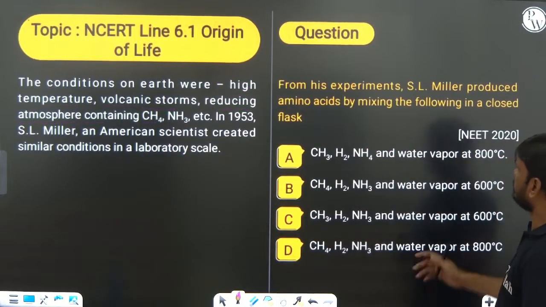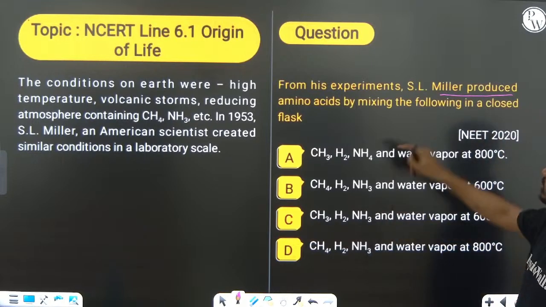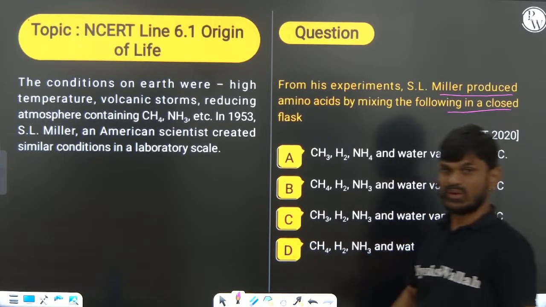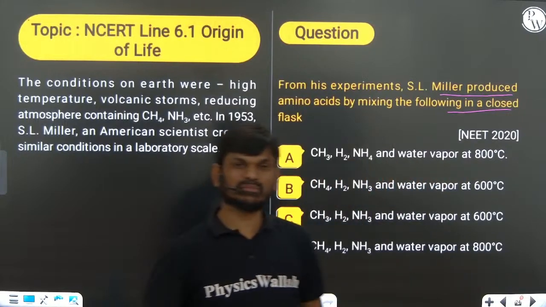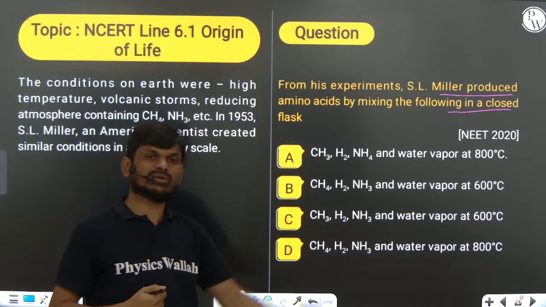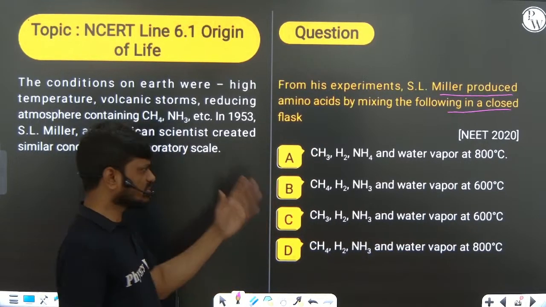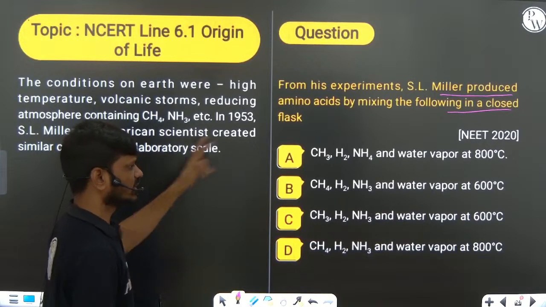Next one. For his experiment, S.L. Miller produced amino acid by mixing of the following. When S.L. Miller conducted experiment, he got all the amino acids that were synthesized during the early atmosphere on Earth. Same kind of amino acids also is synthesized in his laboratory in the presence of these.